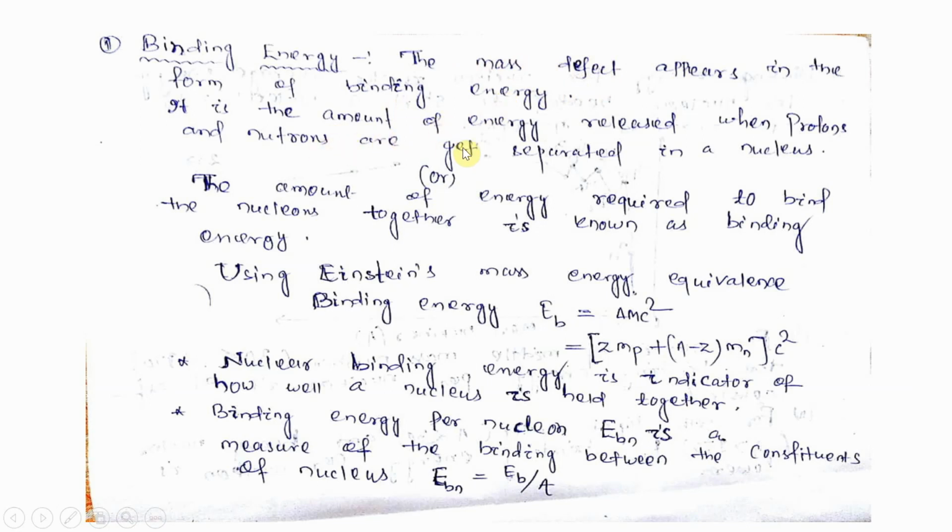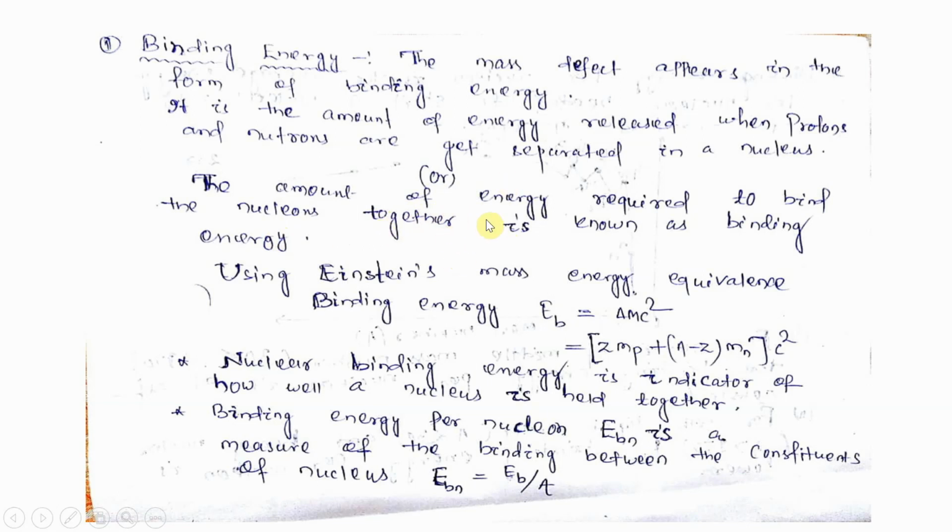So it is the amount of energy released when protons and neutrons are separated in a nucleus. Or in the other sense we can say, when the two nucleons, that means protons and neutrons, get detached, some amount of energy is released. That amount of energy must be required to bind that proton and neutron together. So the amount of energy required to bind the nucleons together is known as binding energy.